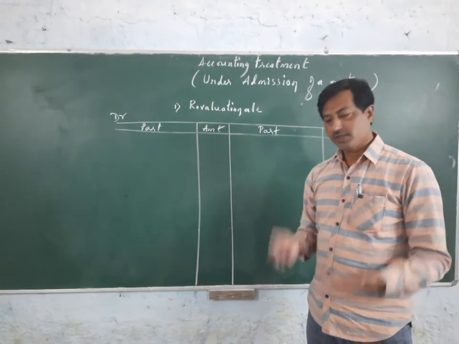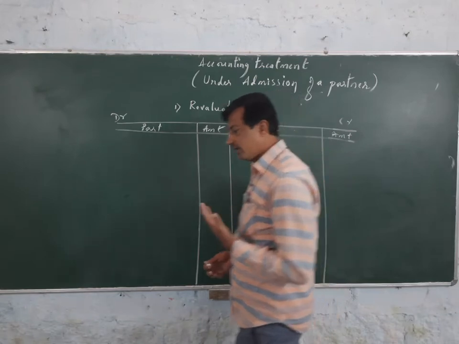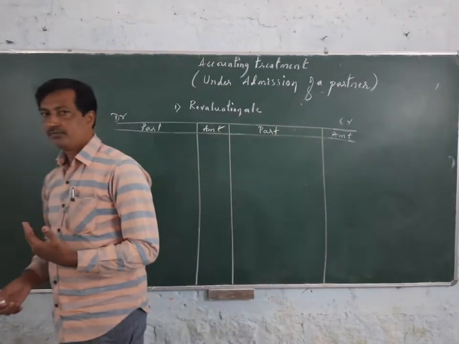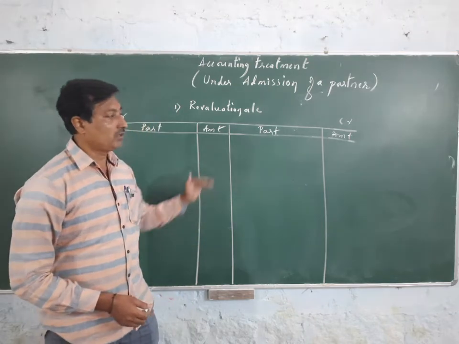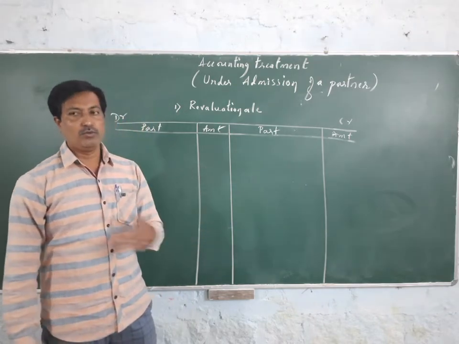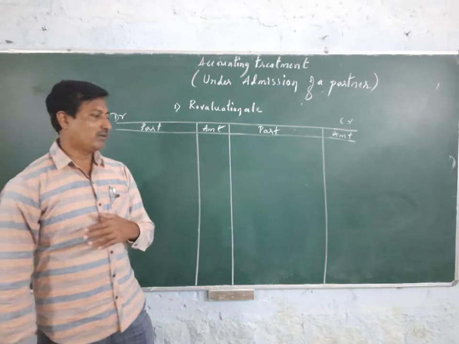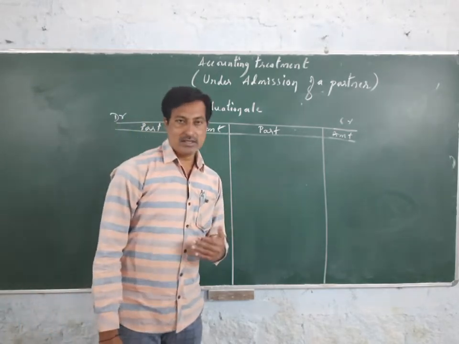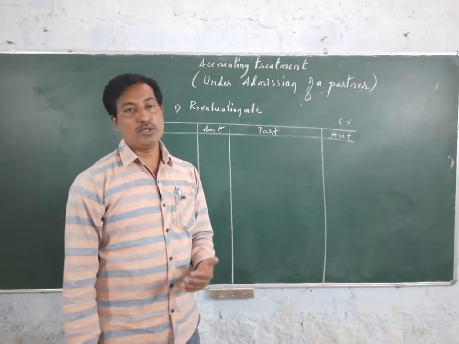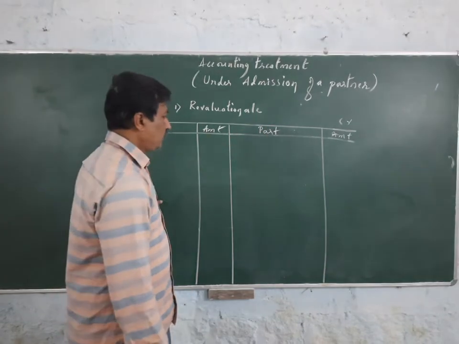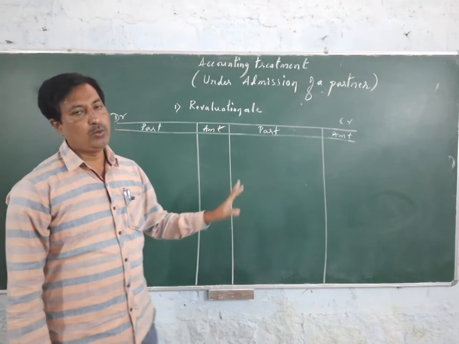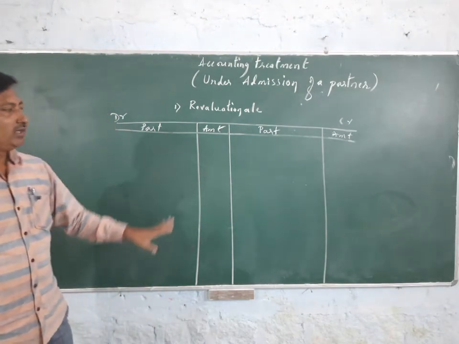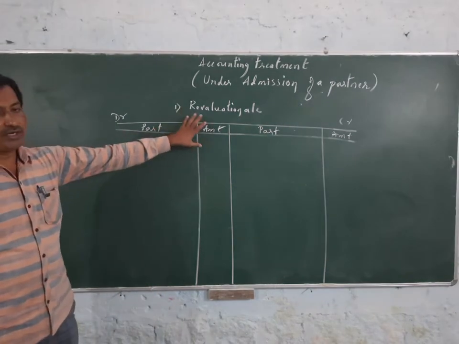So they are responsible and have the right to get it. But a new partner cannot participate in the profit or loss on the revaluation of an asset. Whatever assets were purchased and whatever liabilities were held by the partnership firm before the entry of a new partner, all these profits and losses should be taken over by the old partners only. Therefore, they prepare the revaluation account.